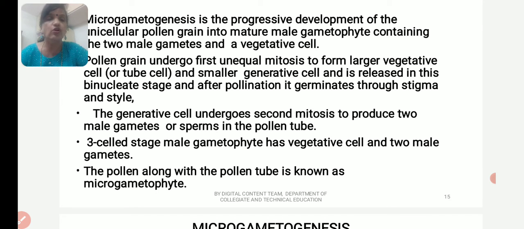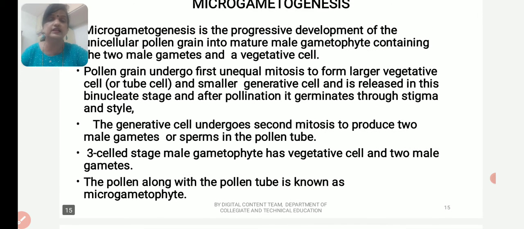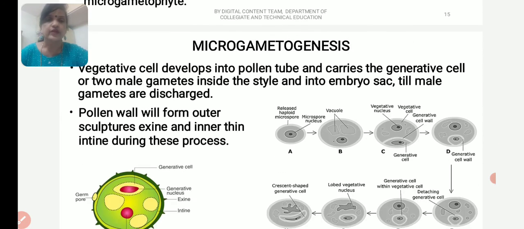The pollen along with the pollen tube is known as the microgametophyte. What is microgametogenesis? It is the development of a single unicellular pollen grain into a 3-celled male gametophyte. A vegetative cell develops into the pollen tube and carries the generative cell or 2 male gametes inside the style and into the embryo sac till the male gametes are discharged.